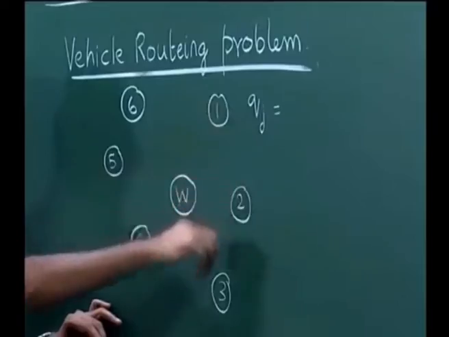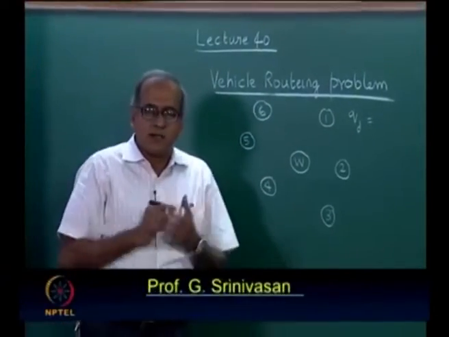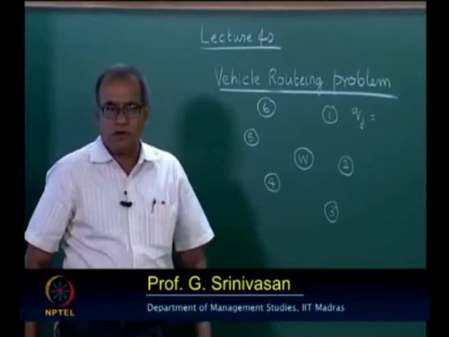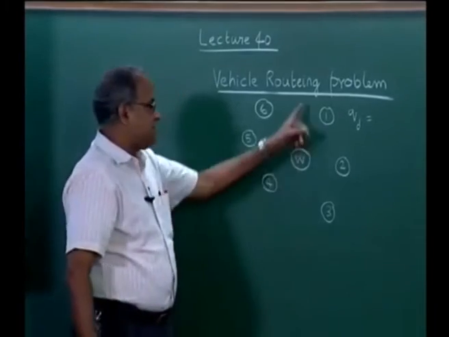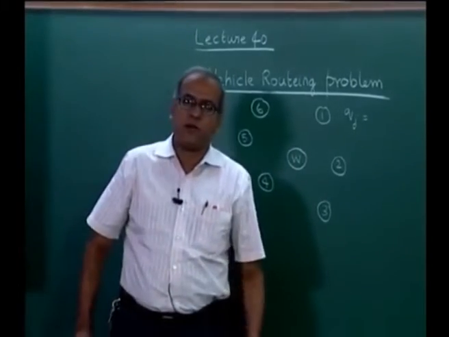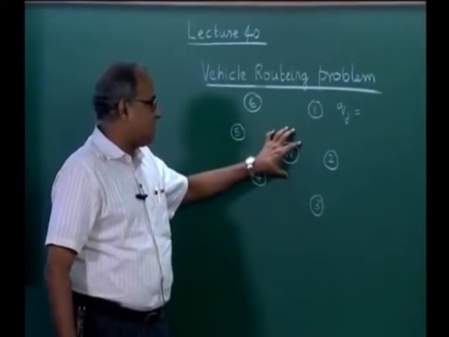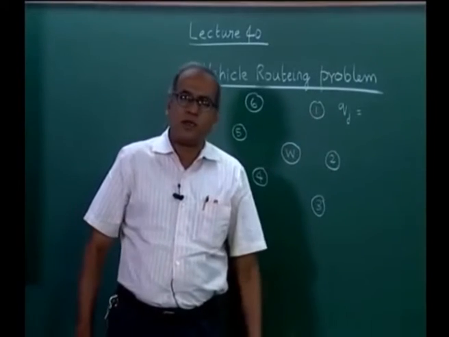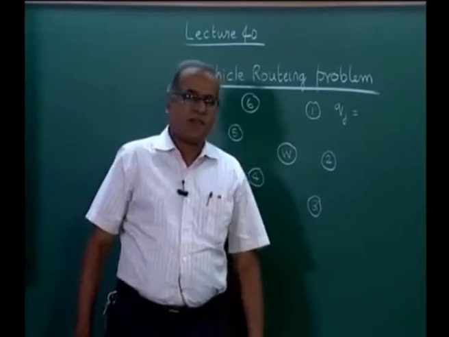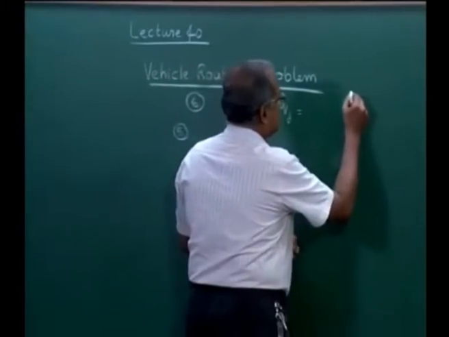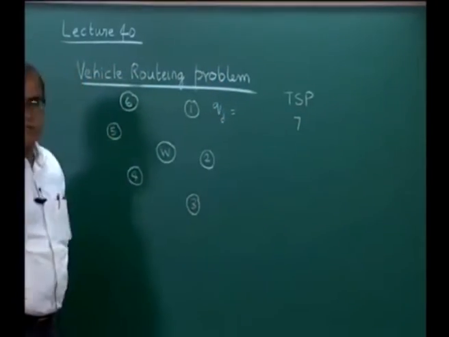Now if these Qj's are small and such that all the 6 demands put together is less than 1 truckload, it is economical for the truck to start from the warehouse, visit each of these customers once and only once and come back to the warehouse, because the truck capacity is assumed to be greater than or equal to the sum of the requirements. In such a case it becomes a travelling salesman problem with 7 nodes, the warehouse plus 6 nodes.